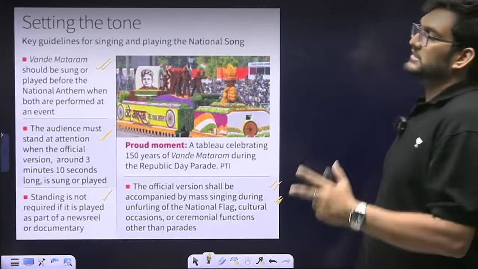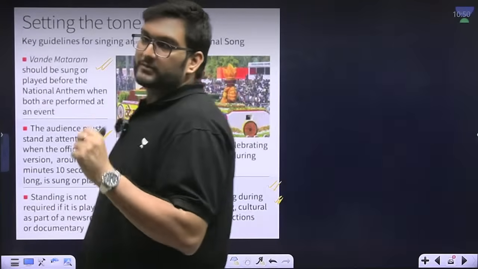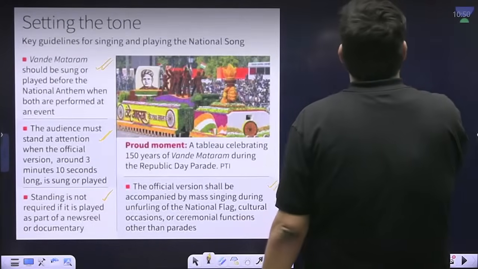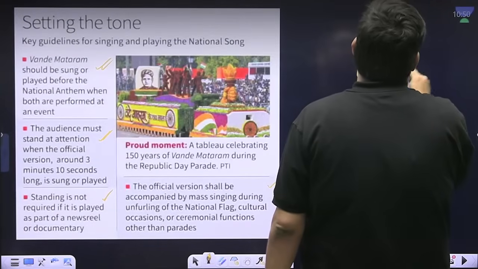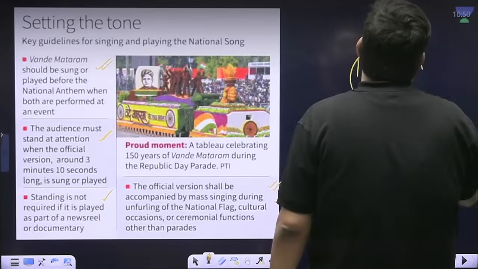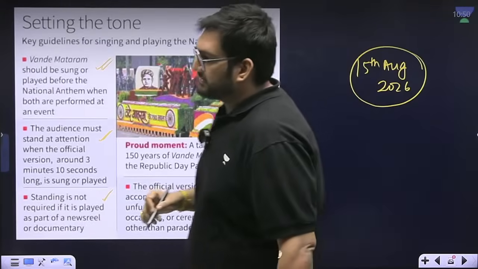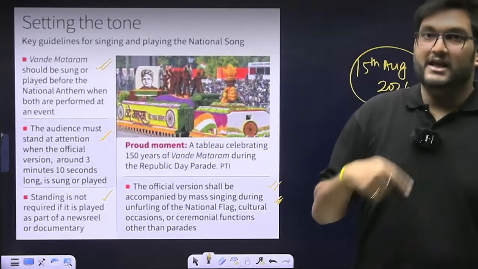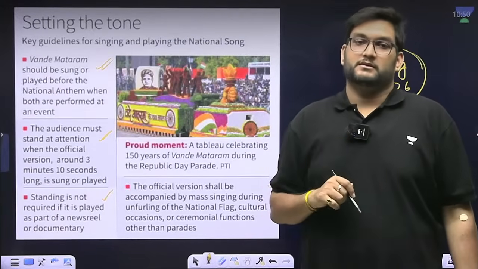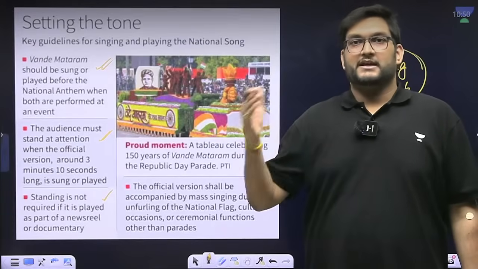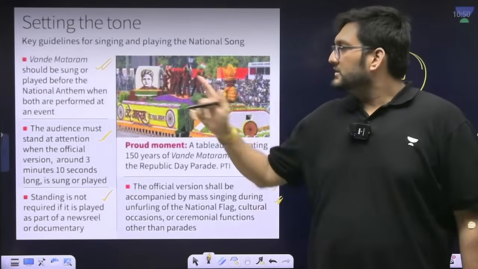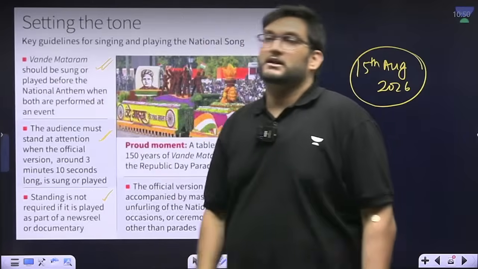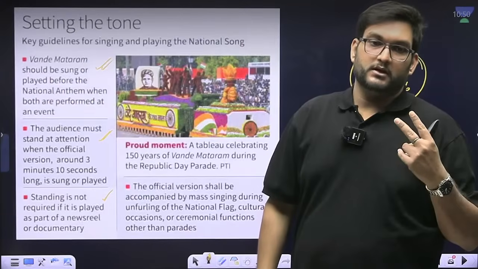So most probably next time on 26th January and most probably on 15th August of this year, you are going to hear the national song first, of 3 minutes 10 seconds, then the unfurling, and then the national anthem. National anthem will be second, national song will be first. This is an important aspect, which should be sung before the national anthem, when both have to be performed.